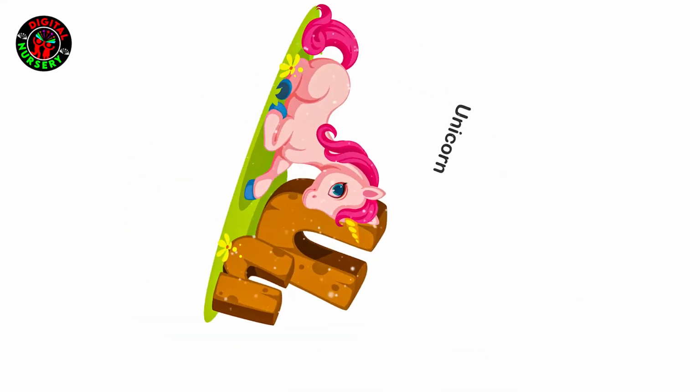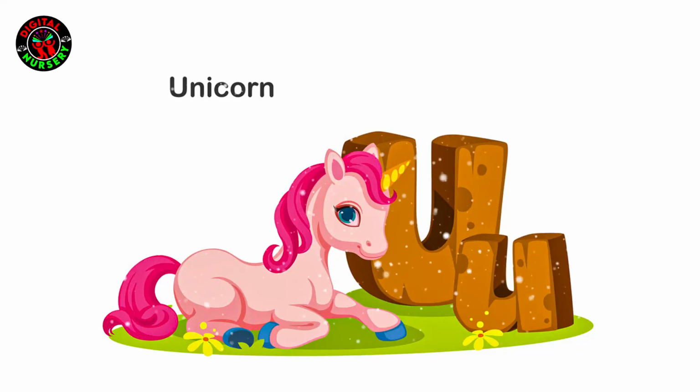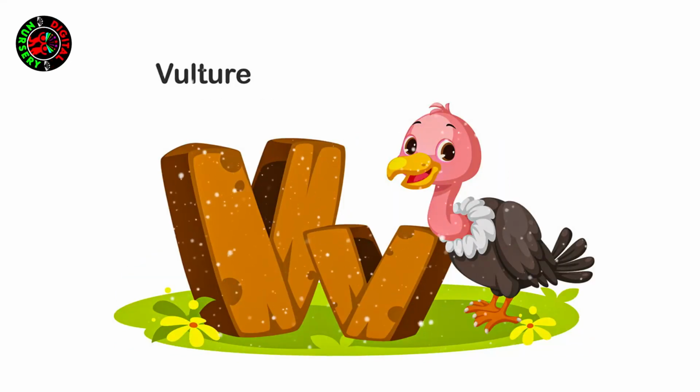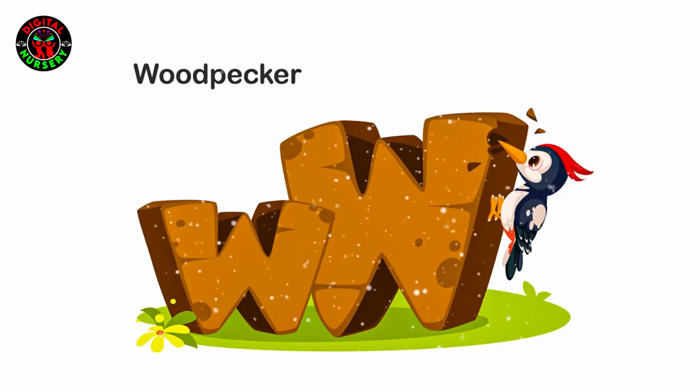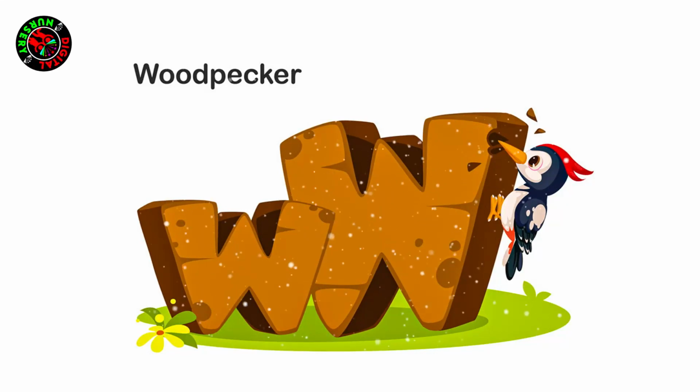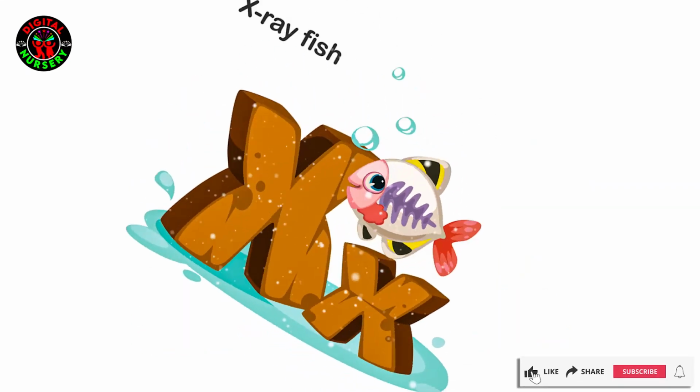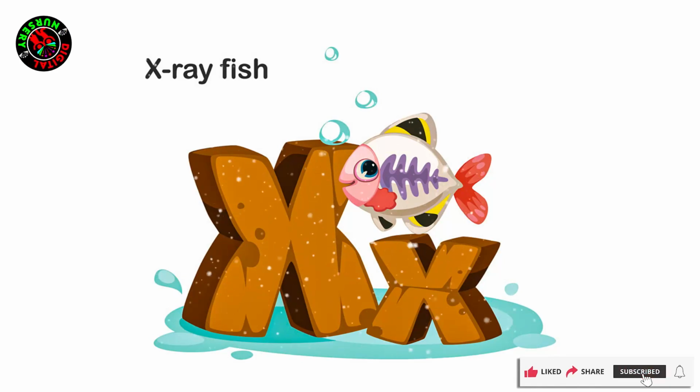U is for unicorn. V is for vulture. W is for woodpecker. X is for X-ray fish.